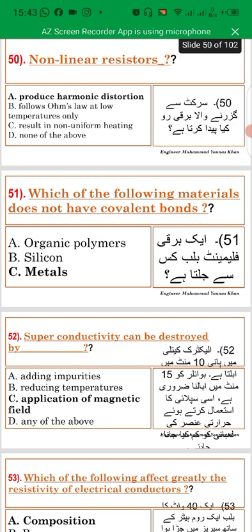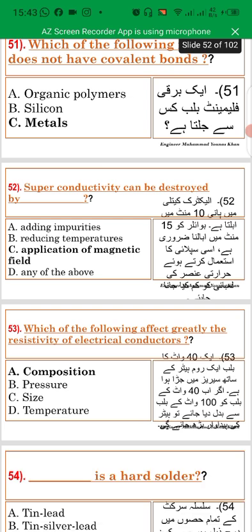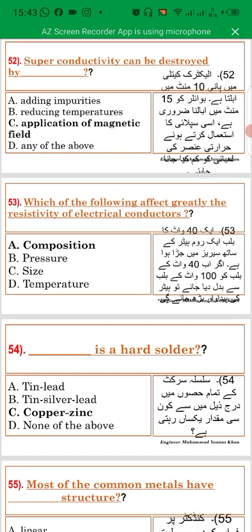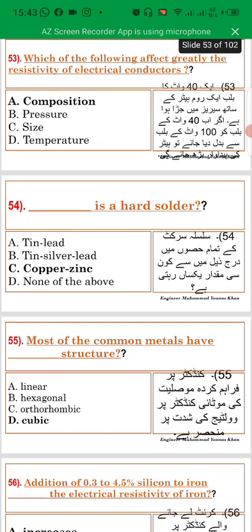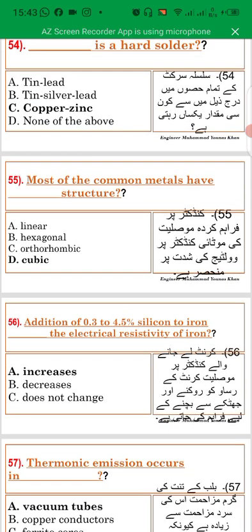Which of the following materials does not have a covalent bond? Metals. Superconductivity can be destroyed by application of a magnetic field. Which of the following affects greatly the resistivity of an electrical conductor? Composition. Copper zinc is a hard solder. Most of the common metals have cubic structure.